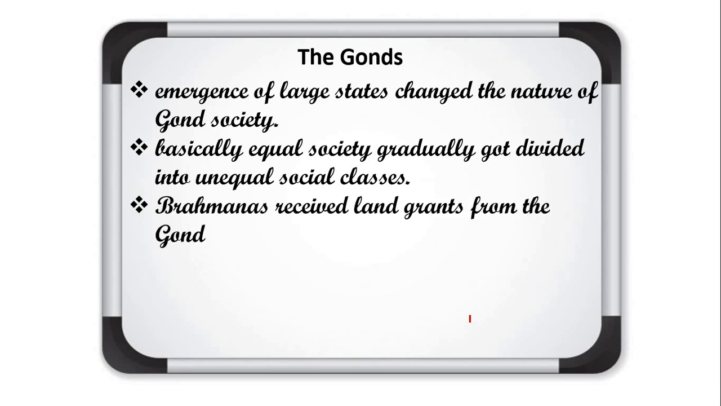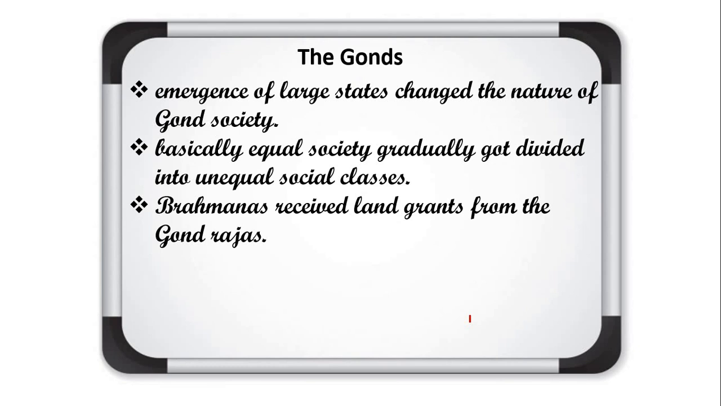Brahmins received land grants from the Gond Rajas. Now the Gond chiefs, the sardars, started to compare themselves to rulers, to Rajputs. And to show their power, they gave donations to these Brahmans.